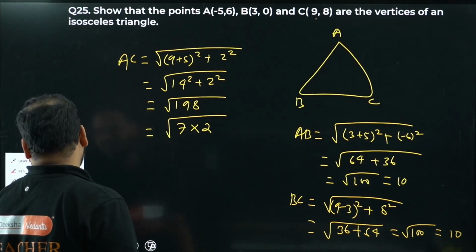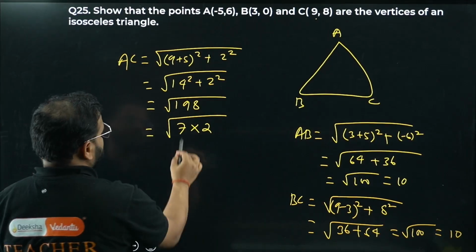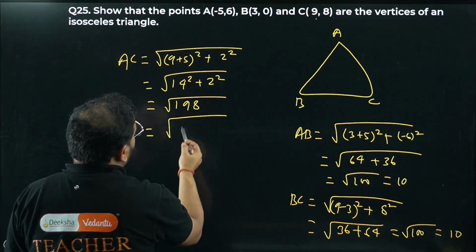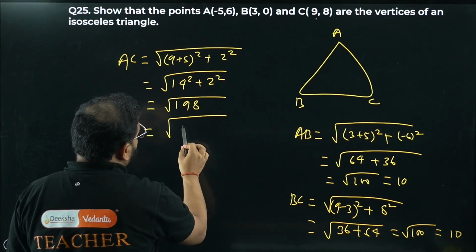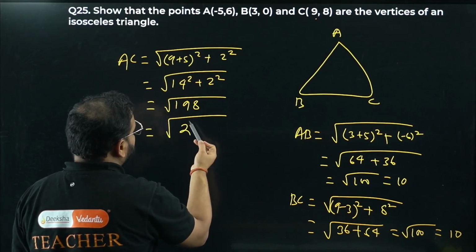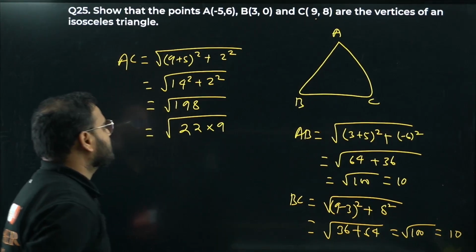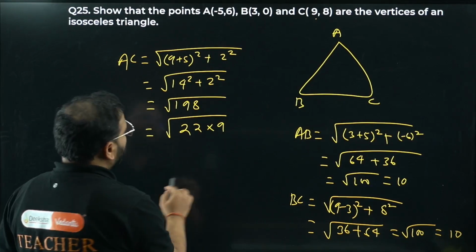Okay, we can write this with 9. 9 1s are 9, 9 2s are 18.